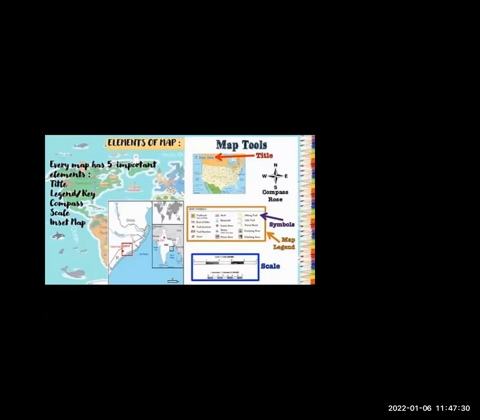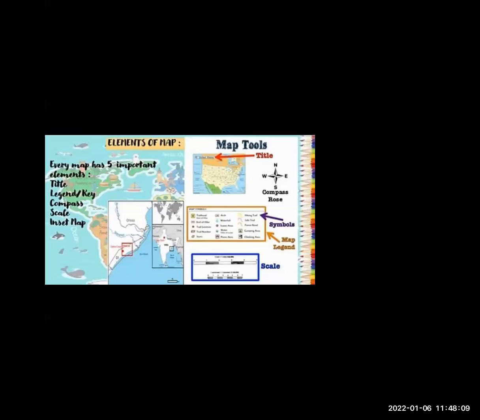Now the second one is the legend. The legend or key shows you what symbols are on the map. The compass is a directional arrow that shows direction on the map.